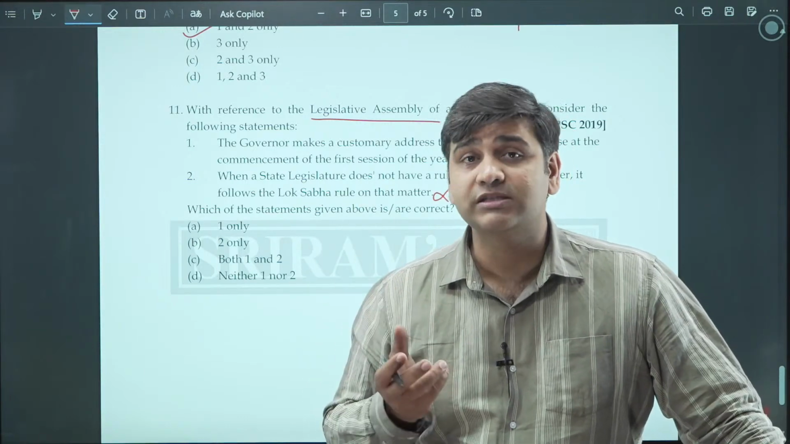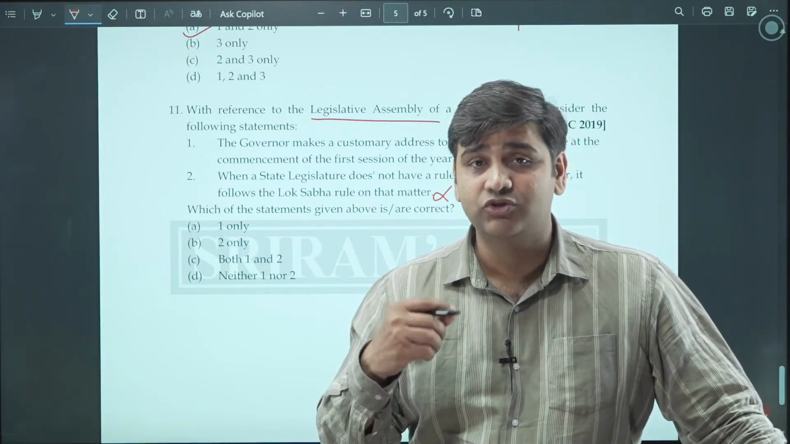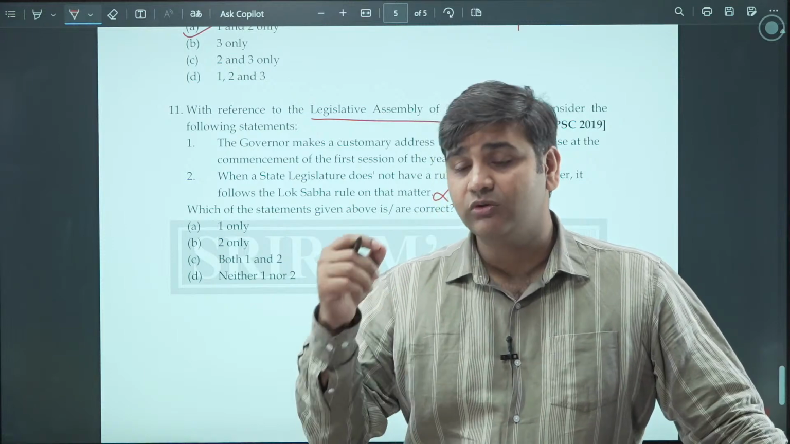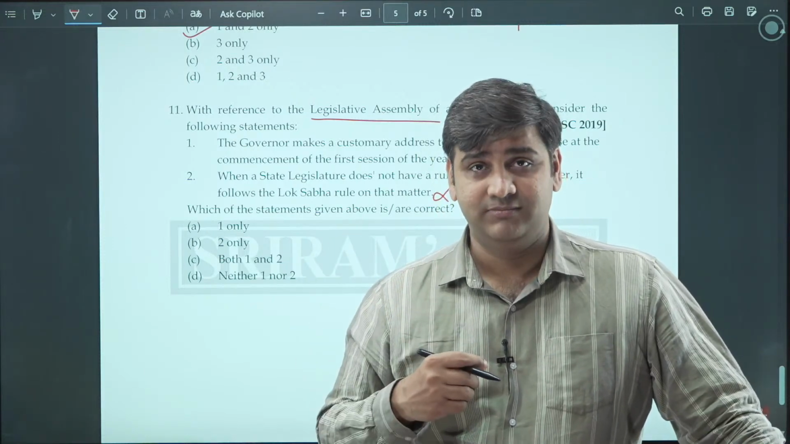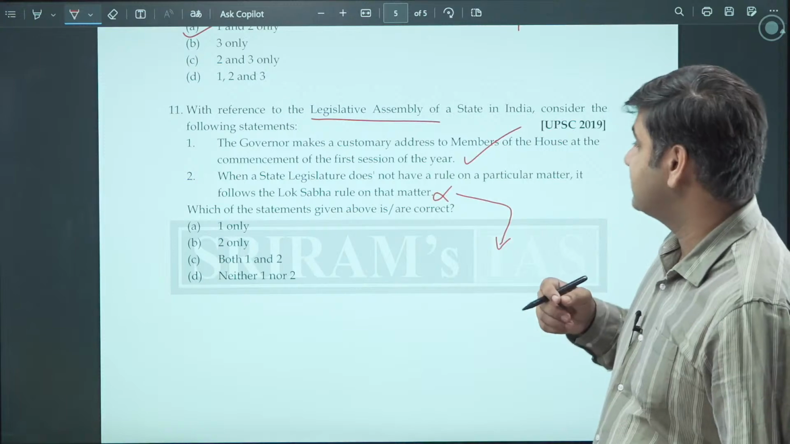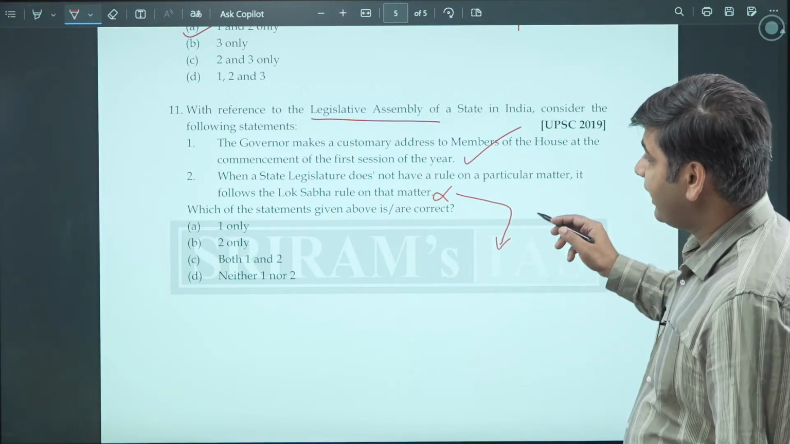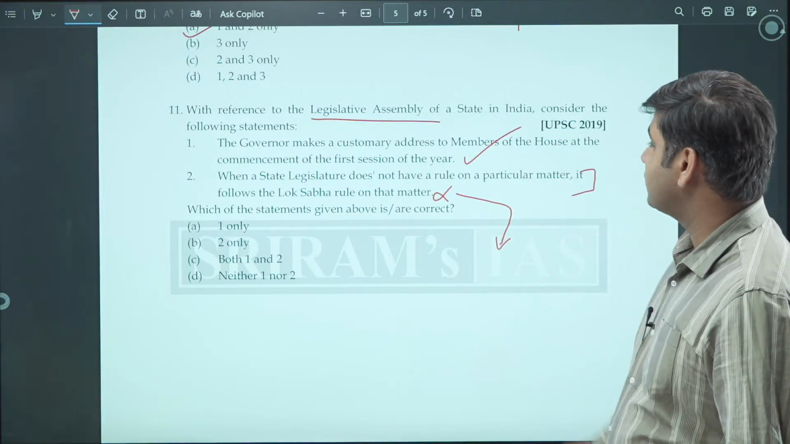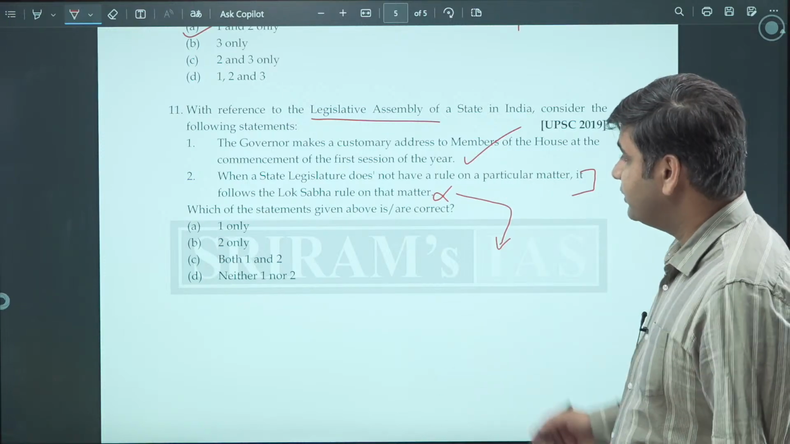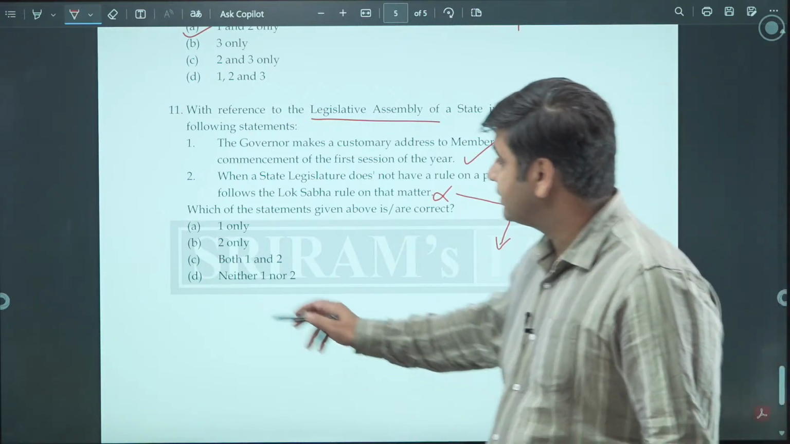Now those rules have to be checked factually and should be made according to the Constitution of India by the Speaker. Okay. This is the whole fact here. So this option is not a correct option and only 1 is the correct option.